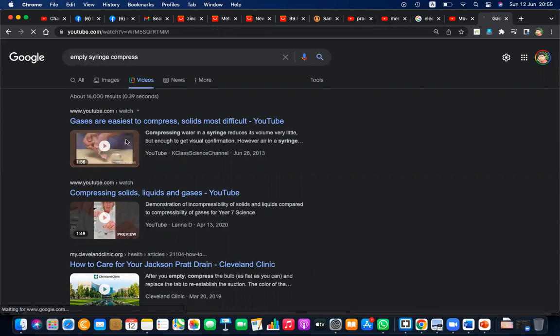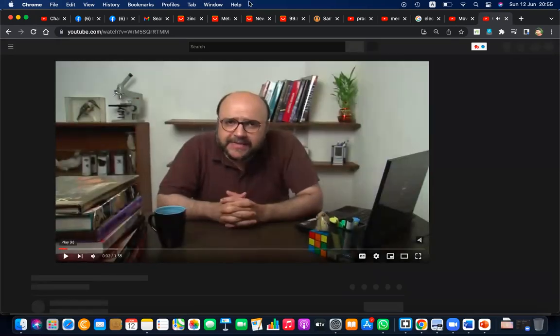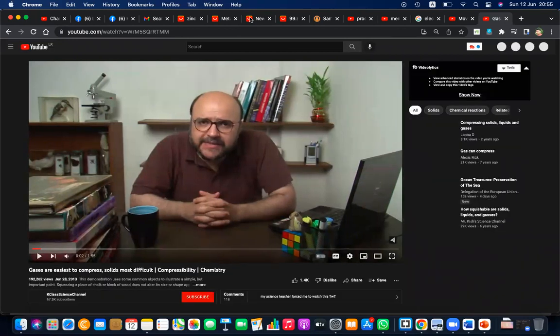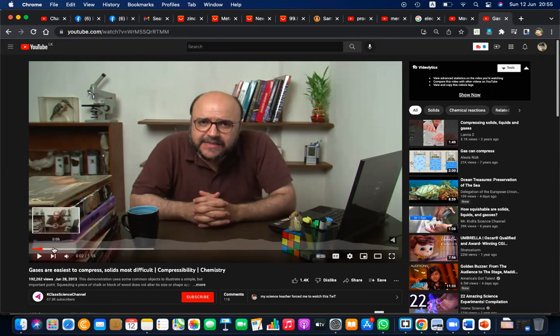See here. What will happen? What will happen means it will reduce the size. It will reduce the space it takes. But this is only happening in gas. This is only happening in gas, but it's very, very difficult to do that for solid and liquid. The reason is the gap between particles is not much. So you can't take much space.